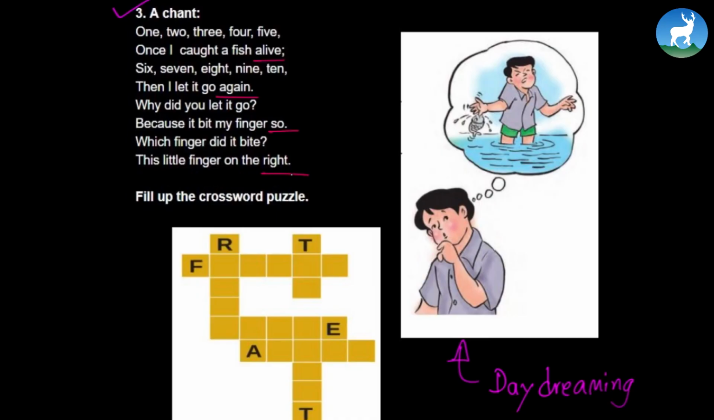Interesting, right? So let's try to fill up the crossword puzzle now. This is the crossword puzzle and we are given no hints at all. It's going to be pretty tricky now. So it starts with R. Let's try. Could be right. R-I-G-H-T. Alright, it works. Now it starts with fire.